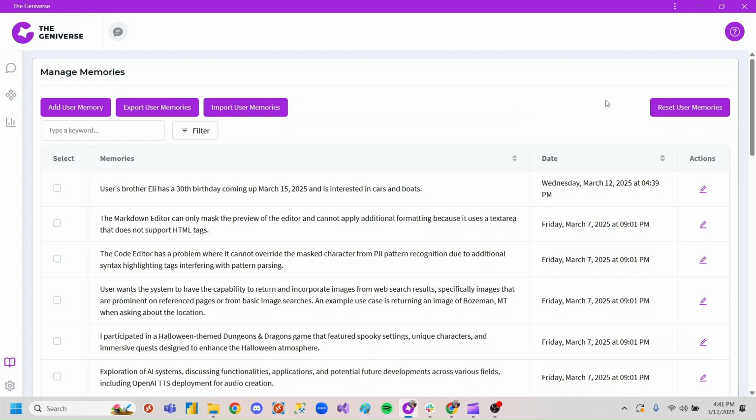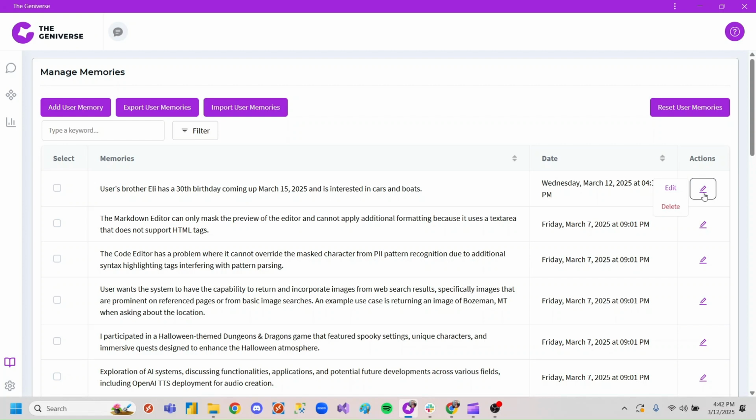There are a few other things. You've also got your Reset User Memories. This will, as it sounds, completely wipe just your user memories. Now, you have to be a little careful with this. If you do this and you haven't exported your user memories, those memories will be lost. You will have to recreate them either through the traditional sense of the interaction bar or by manually adding them back to get it back to its former self. But it is an option if you ever want to just clear out all your memories or anything like that.